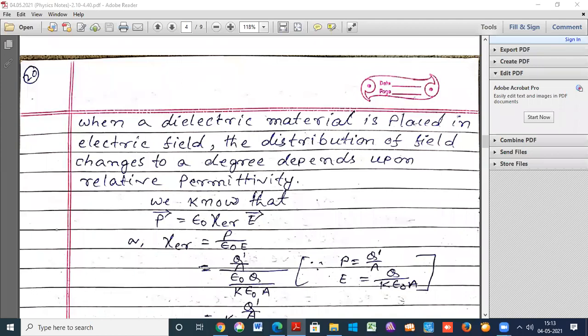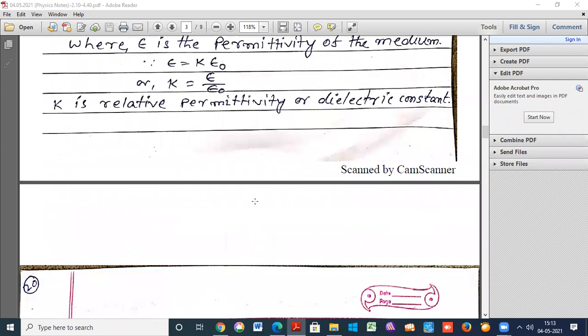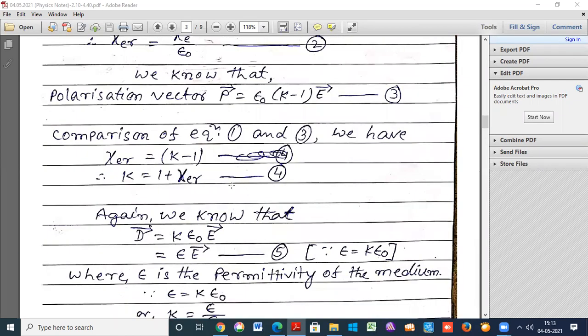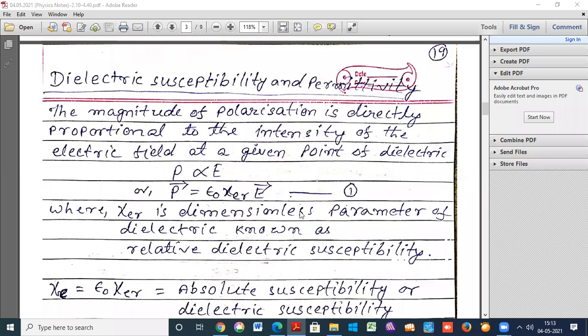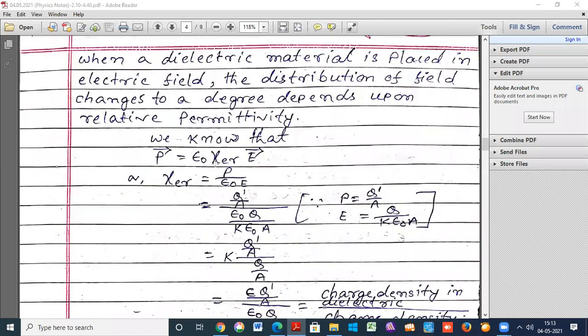If the dielectric material is placed in the electric field, the distribution of the field changes to a degree that depends upon the relative permittivity. Again, we know that P is equal to this part, equation 1. So this chi is equal to P by epsilon naught E. Again we know that P is equal to Q dash by A, and the electric field E is equal to Q by K epsilon naught A.